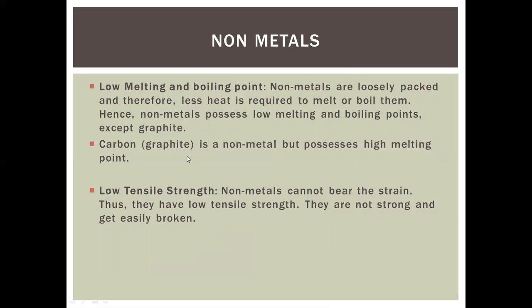Graphite is made up of carbon, is a non-metal, but possesses a high melting point. So it is an exception among the non-metals. Basically all non-metals have low melting and boiling points, but graphite is an exception.